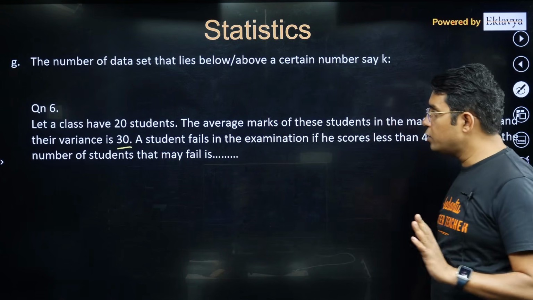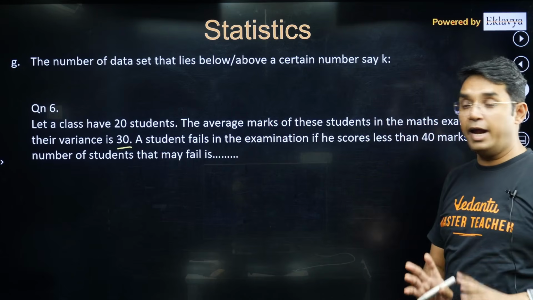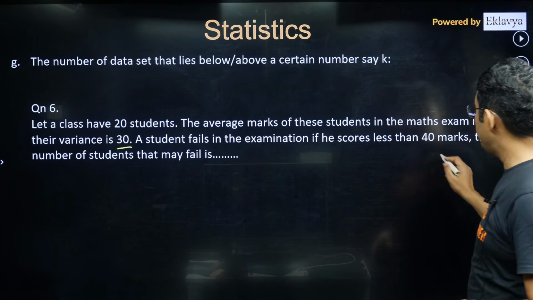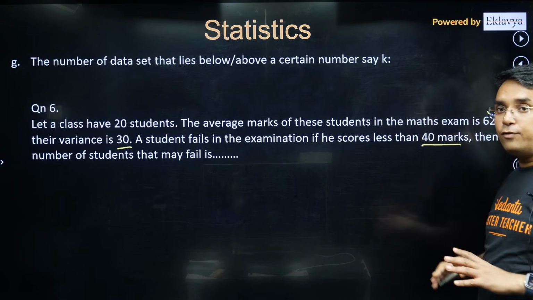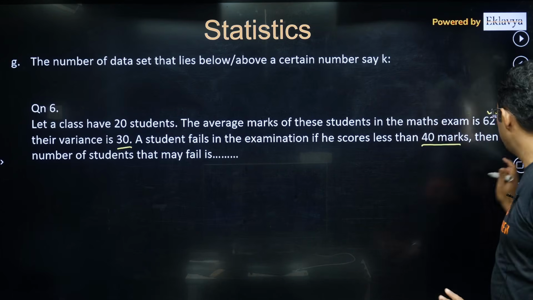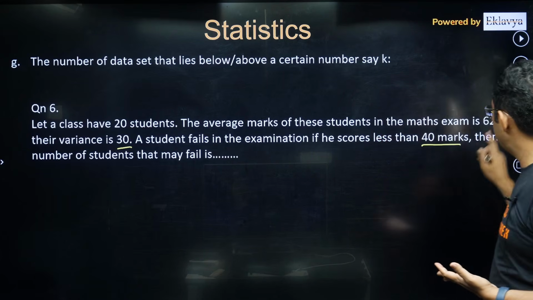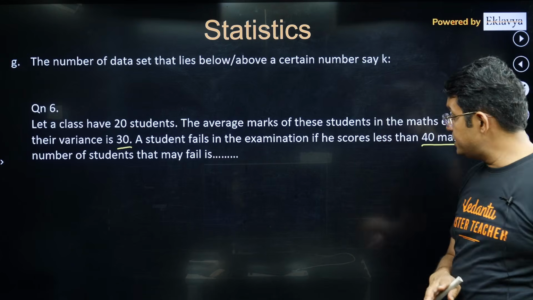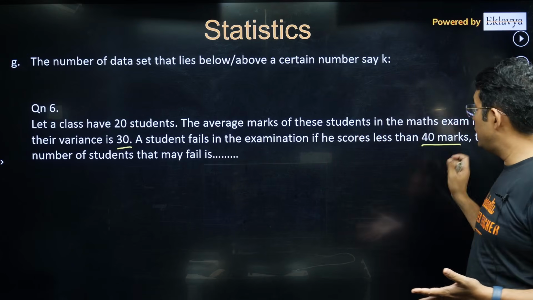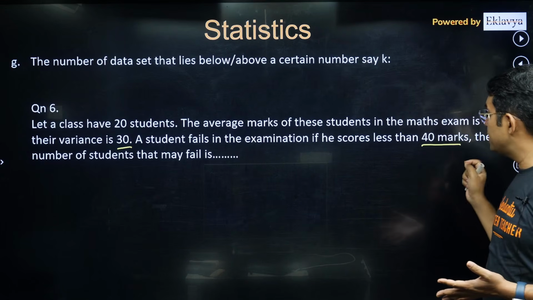Now I want to know how many students can fail this examination at most, if scoring less than 40 means failing that exam. So you are given the number of data points 20, the average value, the variance, and a student will fail if the score is less than 40.